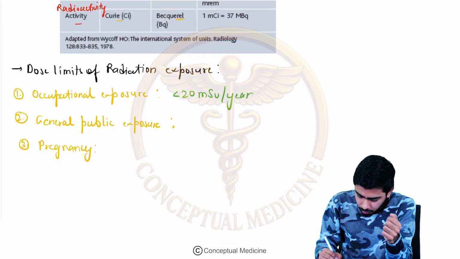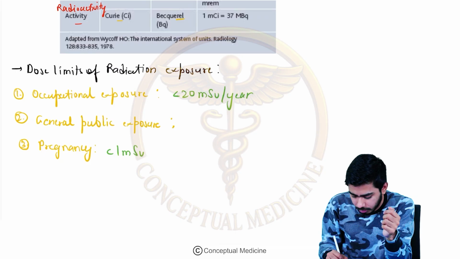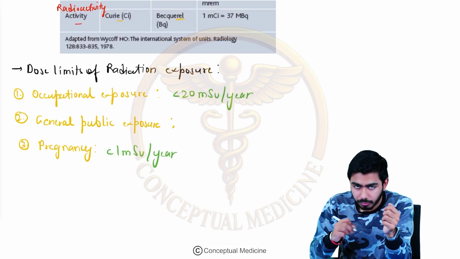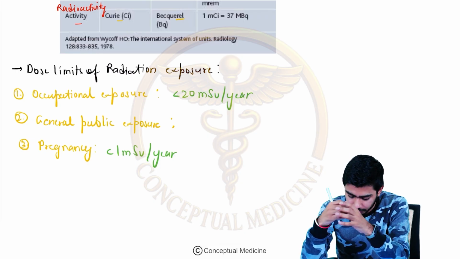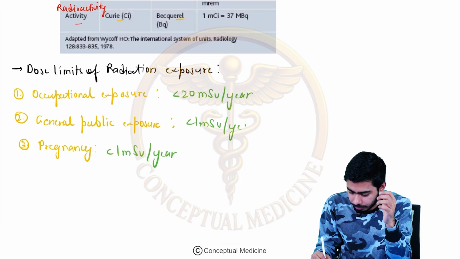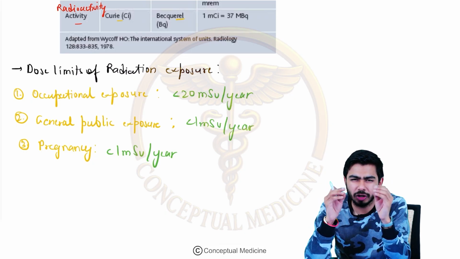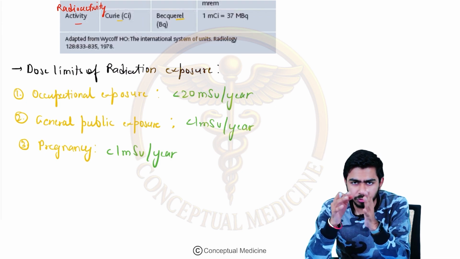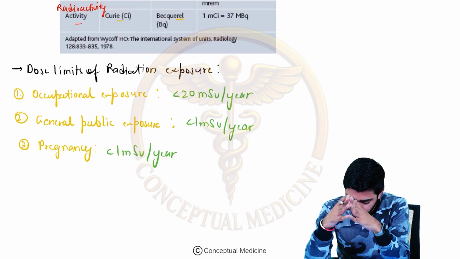For the pregnancy, we are saying that less than 1 millisievert per year, and for the general public, it will be the same, that is less than 1 millisievert per year. So that is about the dose limits of the radiation exposure. Very commonly they are tested, right? I know this could be the memorization part, but that's how it is. We need to know about these values.